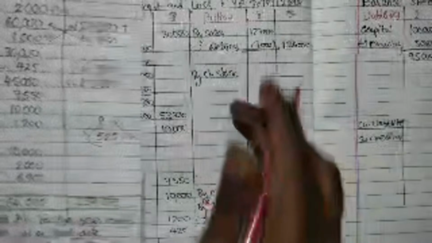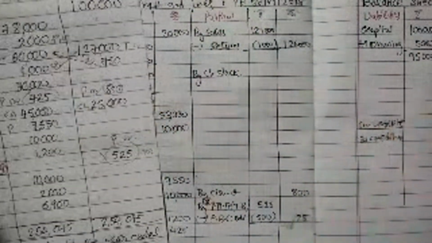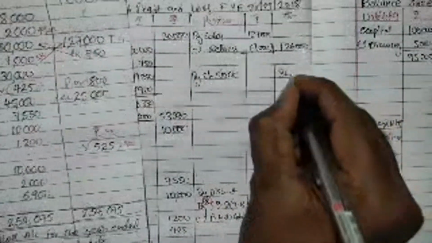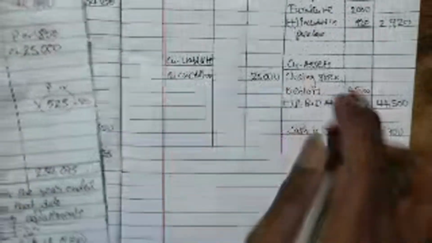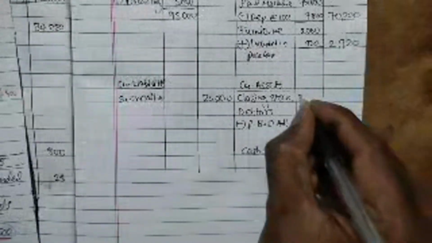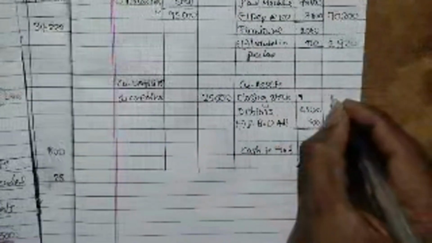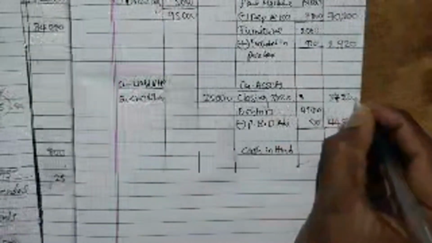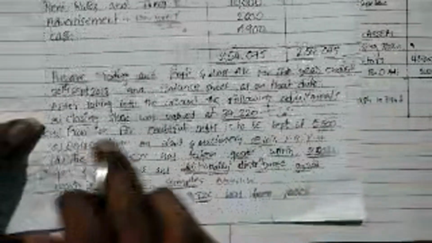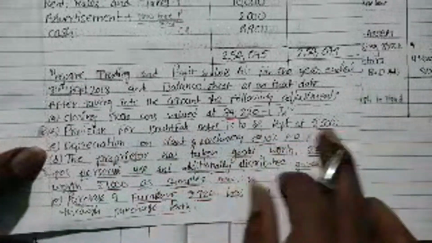So first go to the trading account, right there 34,220. Immediately go to the current assets and write there closing stock in the outer column, 34,220, right? Next adjustment is relating to provision for doubtful debts, which we deducted from debtors as well as we have written in the credit side.